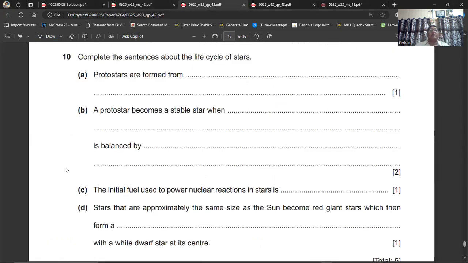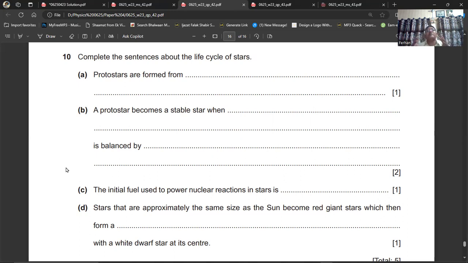Question number 10 is the B part. A protostar becomes a stable star when dash is balanced by dash. In a protostar becoming a stable star, there are two main forces acting. There is one inward force in the protostar which is trying to collapse it, and that is the gravitational attraction, the force of gravity acting inward. It is pulling the star inward, and when this becomes balanced by an outward force which is caused by the fusion of the hydrogen atoms,